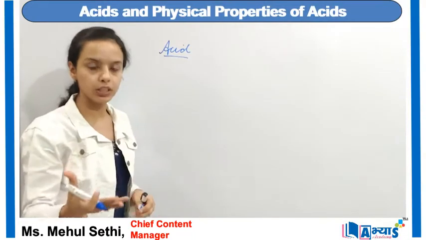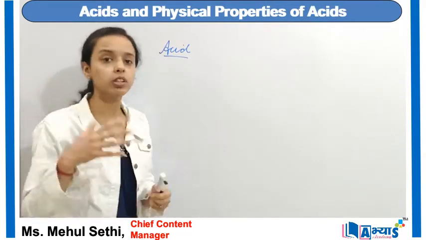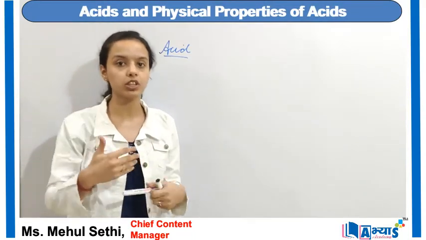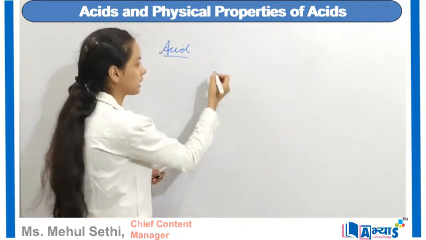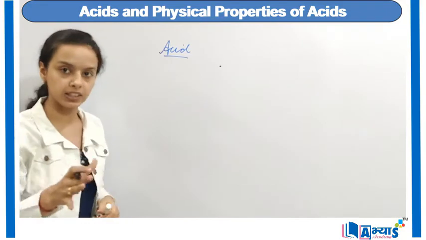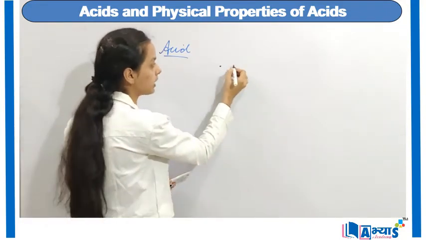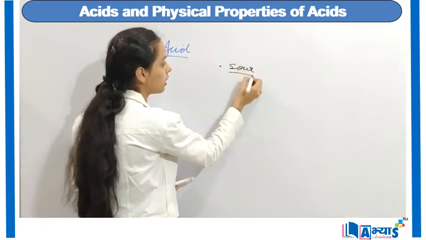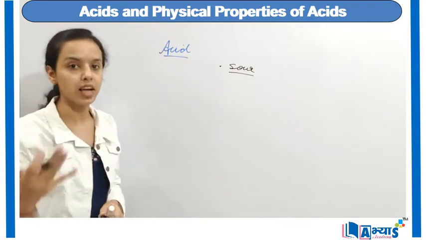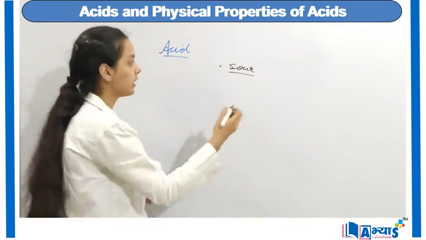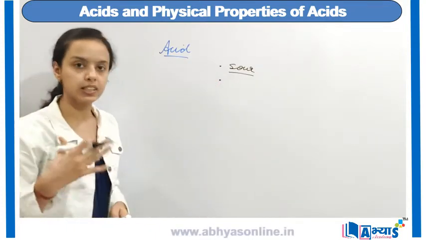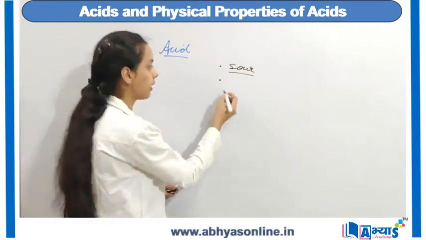and the physical properties of acids. Now when we talk about the physical properties, we will only mention the physical characteristics of the acids. The most important physical property of acids is that all acids are sour in taste. So whenever you have a chemical compound which is sour in taste, that chemical compound must be an acid.